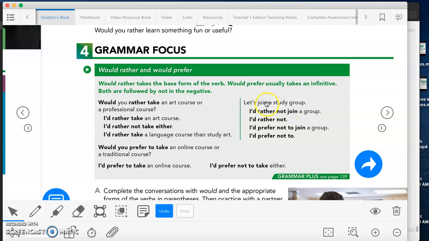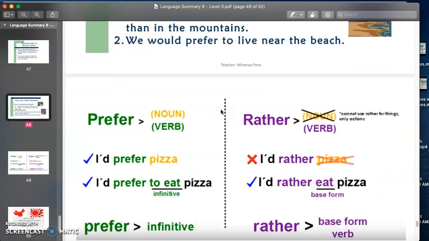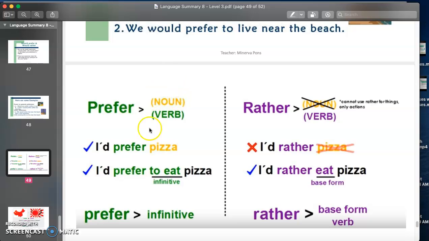Let's join a study group. I'd rather not join a group. I'd rather not. So you can use the short form, I'd rather not. I'd prefer not to join a group, or I'd prefer not to. That's also good. So as you can see in here, this is the same that we just saw. Prefer, we use it with nouns and verbs, rather only with verbs, and for prefer we use the infinitive form of the verb, and for rather we use the base form of the verb.